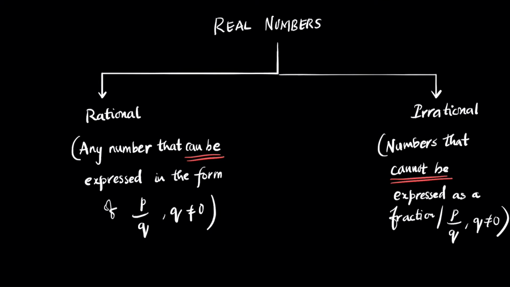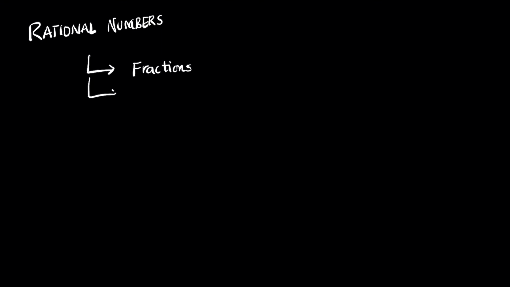Now let's focus on rational numbers. They can be further classified into two types. One is fractions, the other is integers.